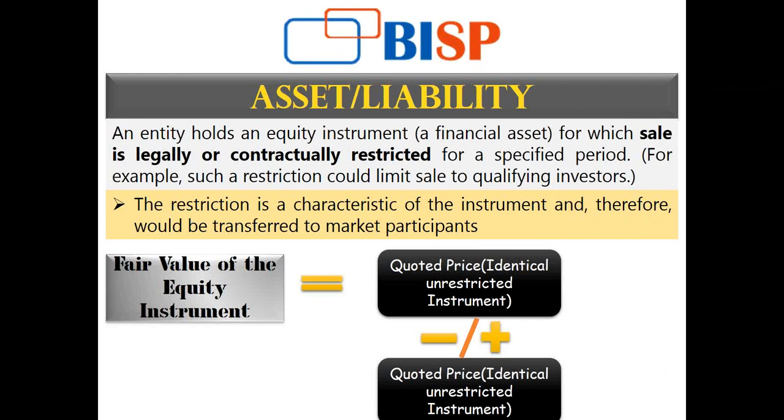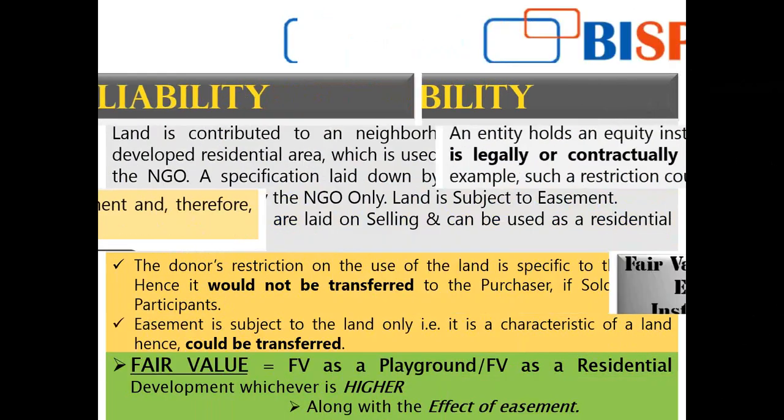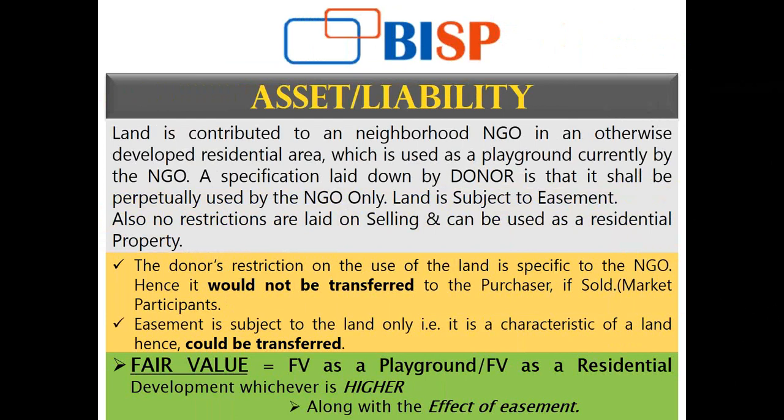So I'm going to take that price and increase or decrease the cost that will be attached by a market participant. Market participant here is the purchaser or the buyer that will be associated with that particular restriction that is laid down, and it will increase or decrease the fair value of my equity instrument. So this is how any characteristic will increase or decrease the fair value.